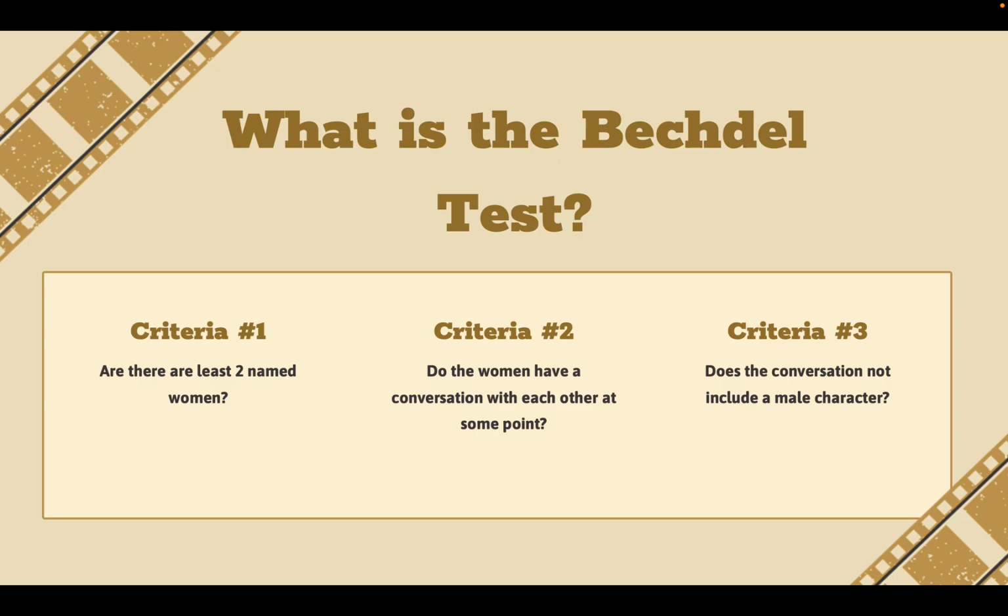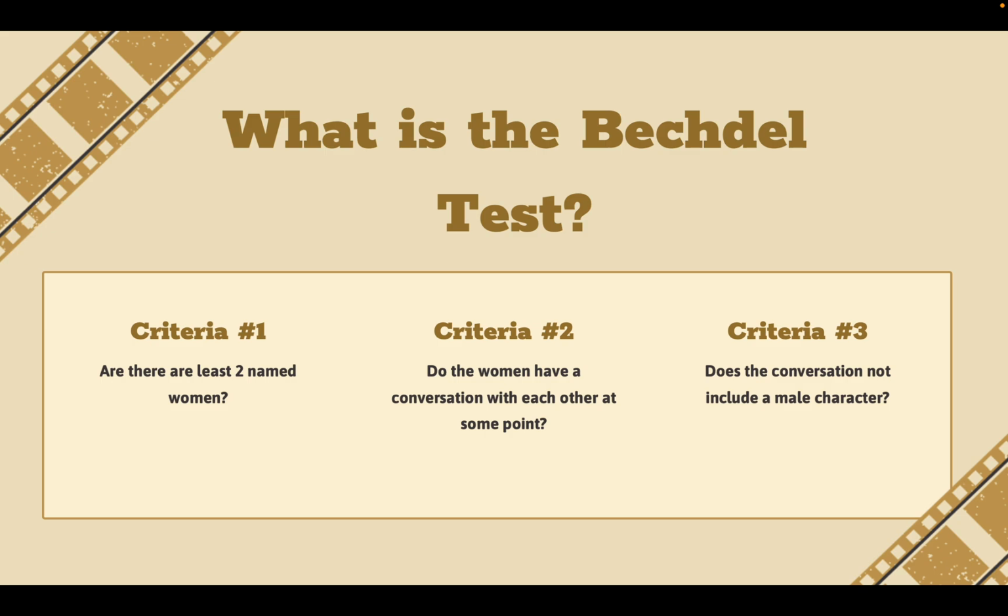The Bechdel test has three criteria that films and other media need to pass in order to pass the whole test. The first criteria is, are there at least two named women? This is not just random women. This isn't just an NPC on the sidewalk or anything like that. These are two women that are named and have an impact on the plot of the story itself.